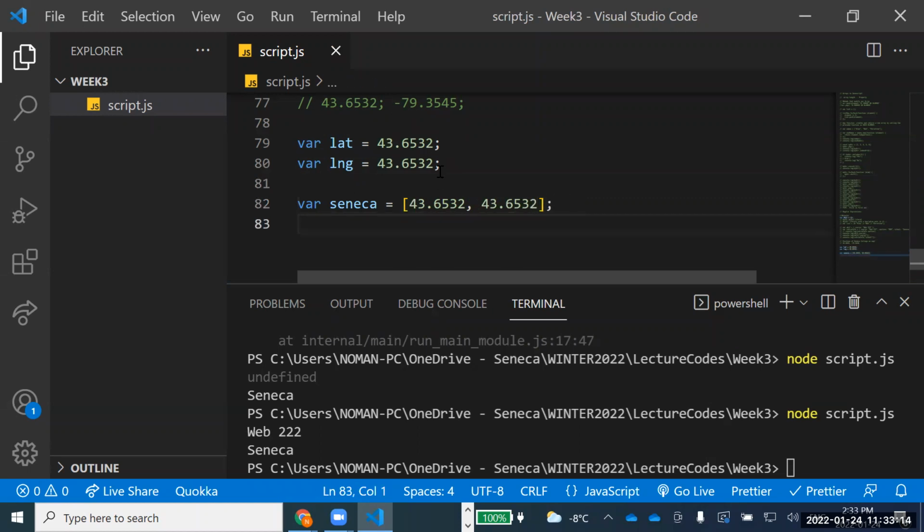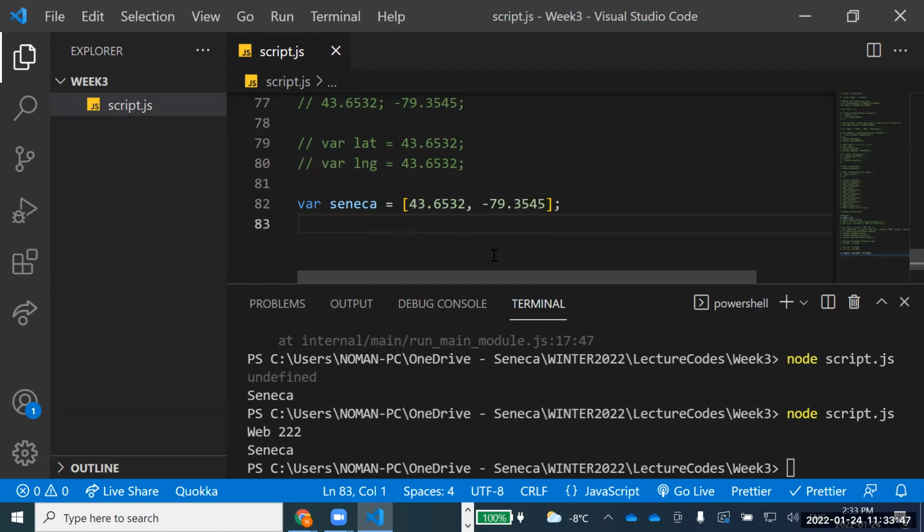I can define something like this, and I can say, okay, Seneca's position on the map is typically like this. Now the problem, for example, these are the individual values. Now the problem with this is that you need to just remember the 0 and 1. Unless you know the index number, you will never guess what value is which. Sorry, I just pasted both of them wrong. So you need to remember the zeroth and first one.